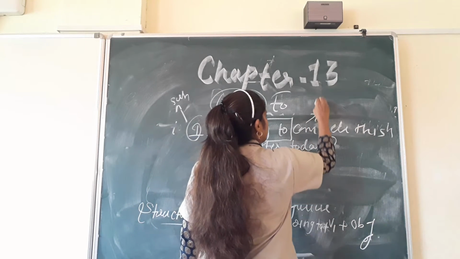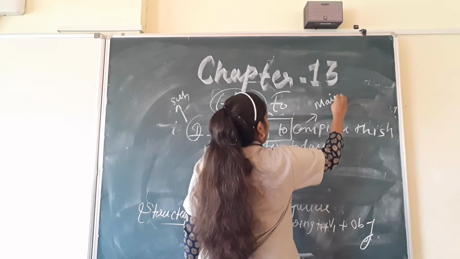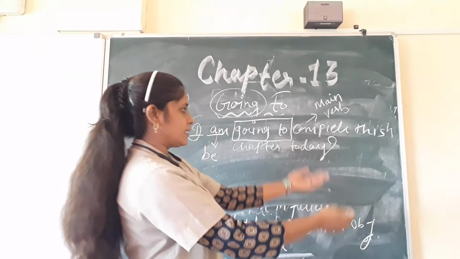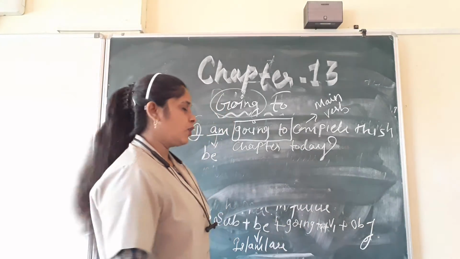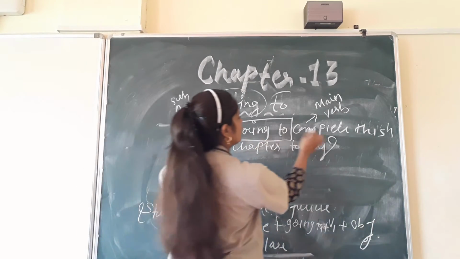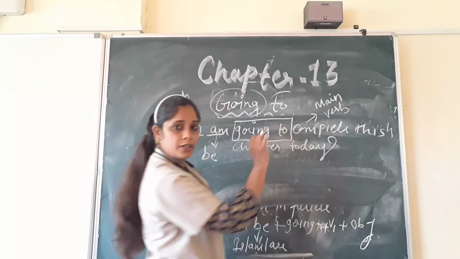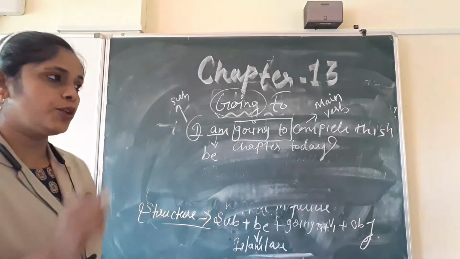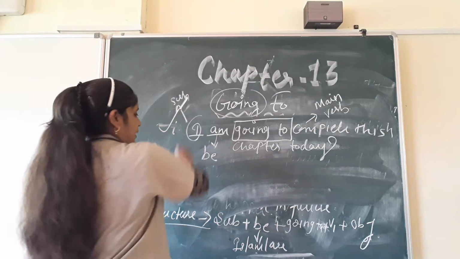What is this? This is main verb. Now rest of the sentence is called object. Okay, I am going to complete this chapter today. So this one is affirmative sentence, or you can say this one is a statement.